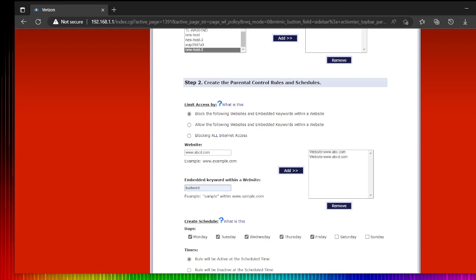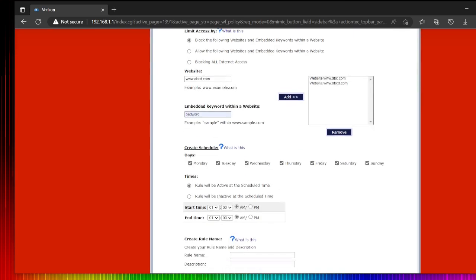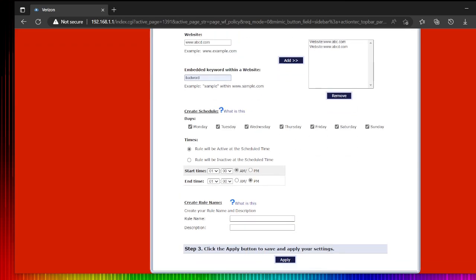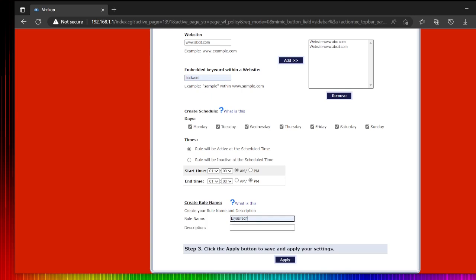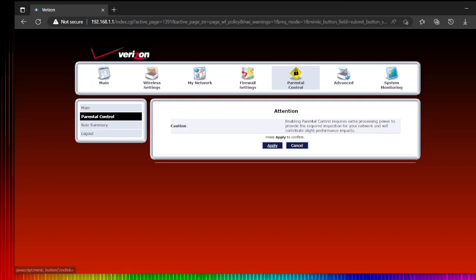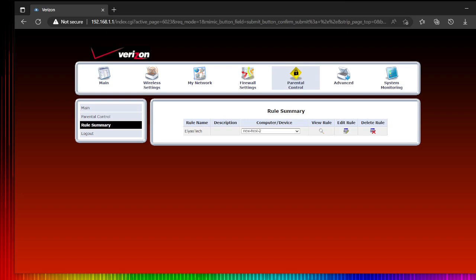And then I will say that this rule should be applied on Saturday, Sunday, Monday, Tuesday, Wednesday, Thursday, Friday, Saturday, Sunday from 1 a.m. to 1 p.m. Let's name this rule Elias Tech. I want to say that Elias Tech rule. Apply, apply. All right. If you look in here, we have one rule by the name of Elias Tech, and so far one device is blocked. This is my smartphone, and the smartphone is blocked in my wireless modem. So if I try to access the internet, I may not be able to access it because I have blocked it in here.